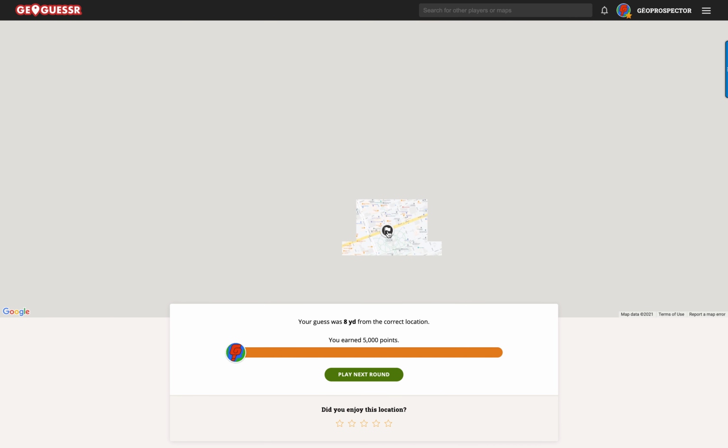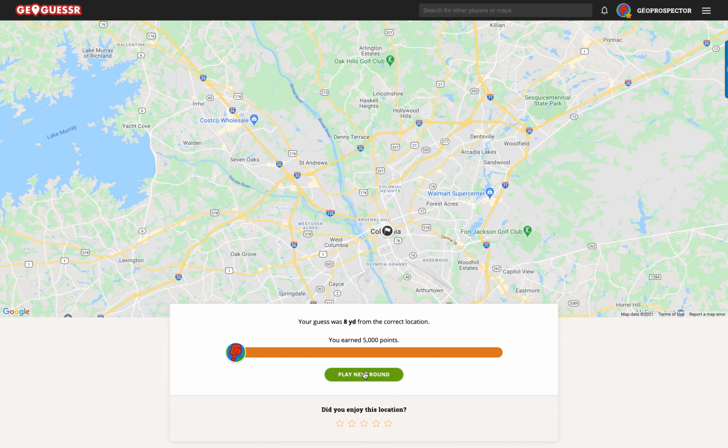We now know that the South Carolina state capital is Columbia. Very good.